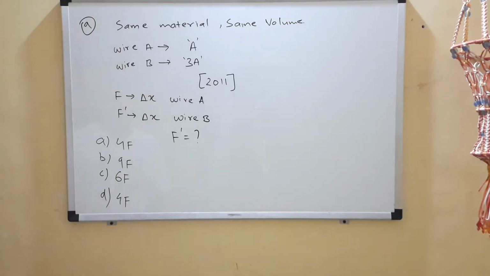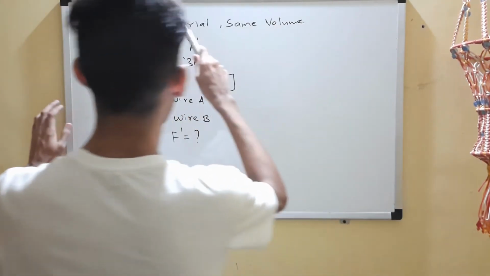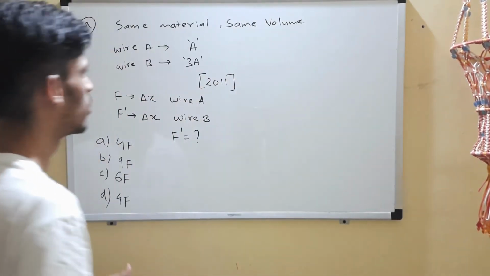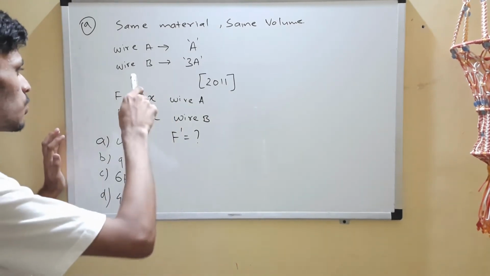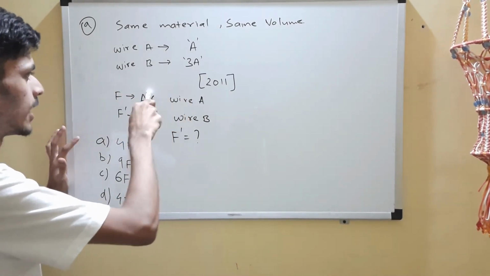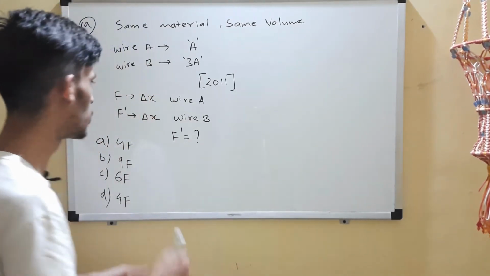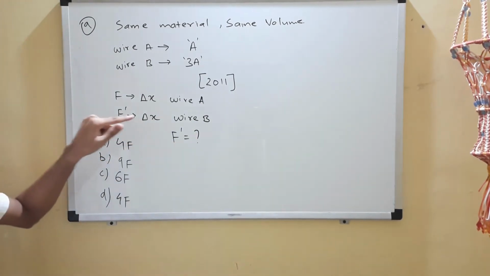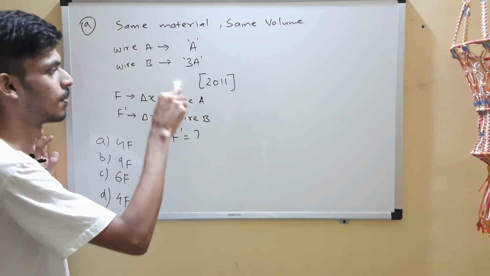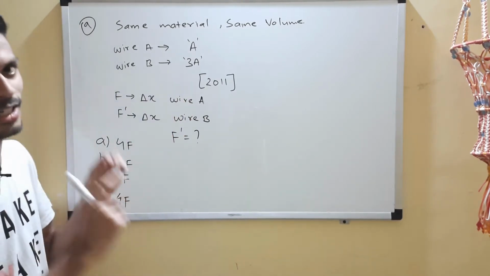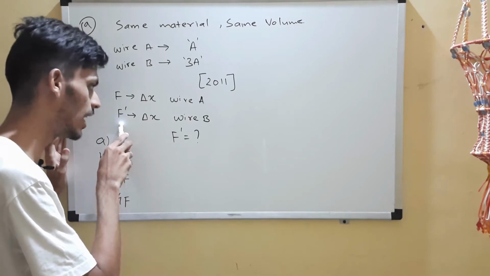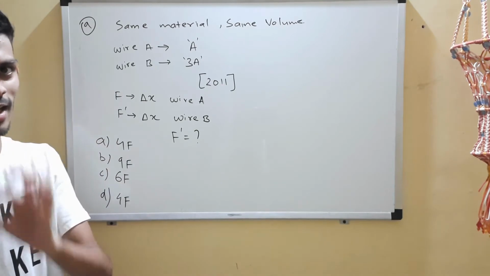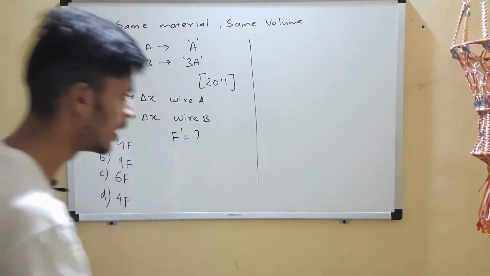Question 9 over here. In this question you have two wires, each of them made up of the same material, and they have the same volume. Wire A has a cross section of A, wire B has a cross section of 3A. If F force is applied on wire A, the extension produced is delta X. You are supposed to find F dash, which is applied on wire B, so that it produces the same extension delta X. Might seem complicated, but it is quite easy.